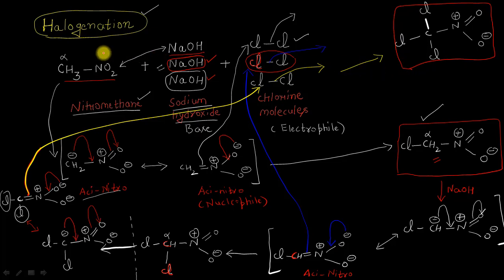So if you look here, this was the starting material, the nitromethane. From here we have got a halogenated product.